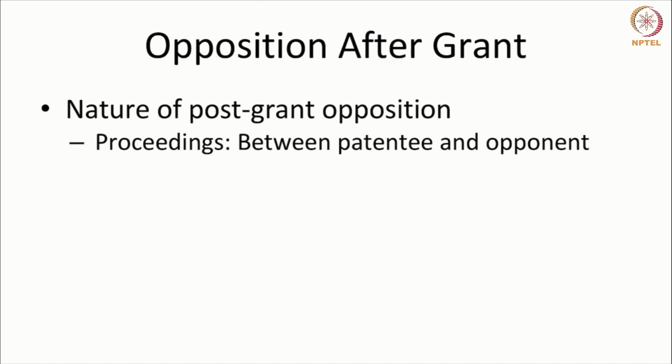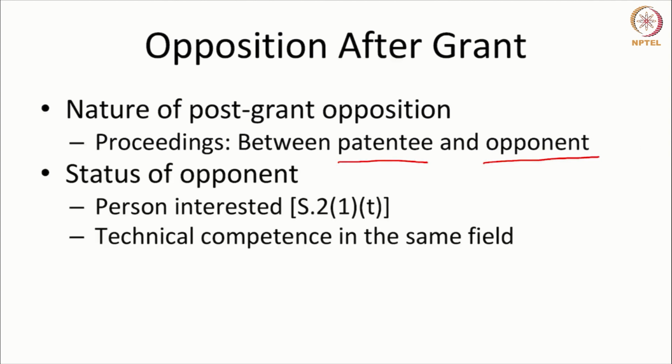When we compare opposition after the grant, we find that the post-grant opposition is between two parties, what we can call an inter partes proceeding. Party 1 being the patentee, against whose patent the opponent files an opposition. Now, they have party status because regardless of who succeeds, the other party can take up the matter in appeal. That's one way for us to understand whether they have party status.